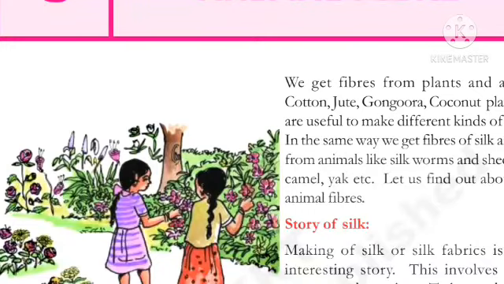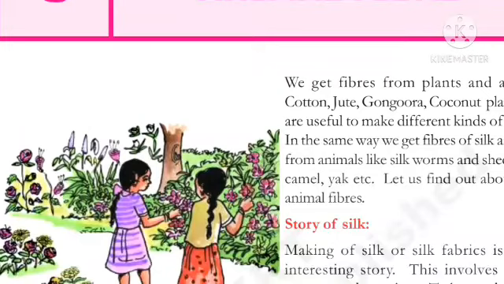So the animals also give us fibers. What fibers do animals give us? Is the way of obtaining them similar to plants? Which part of the animal is useful to make fabrics? Neelima asked question after question. She wanted to get answers to all her questions.